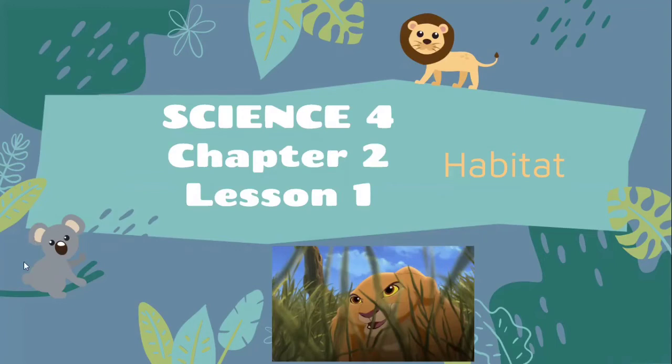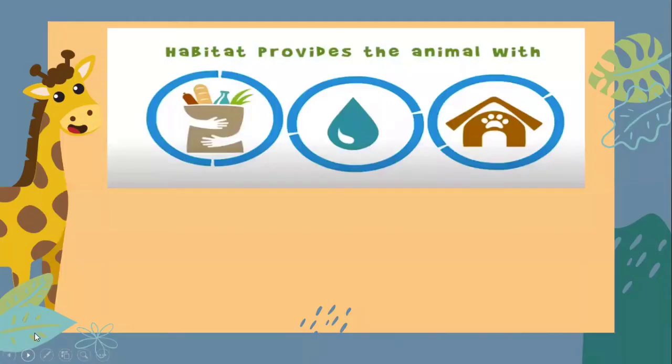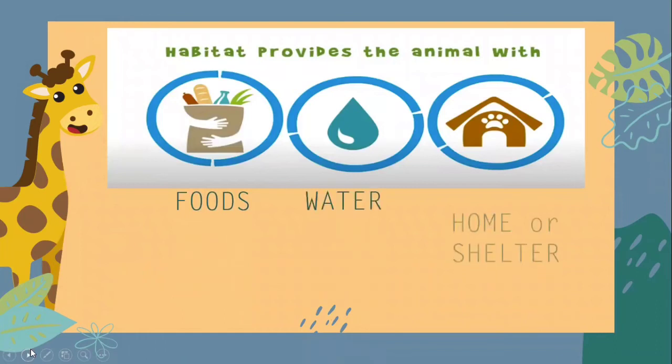Let's get started. The first one is about the meaning of habitat. As we know, habitat is the natural home or environment of plants, animals, and other organisms. A habitat provides the animal with some kinds of things such as food, water, and a home or shelter for them to stay.